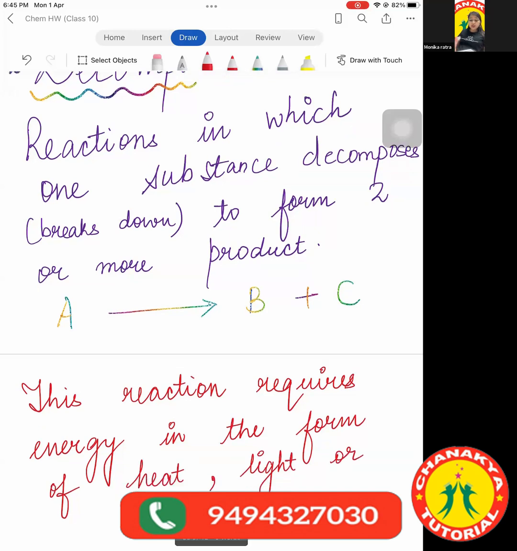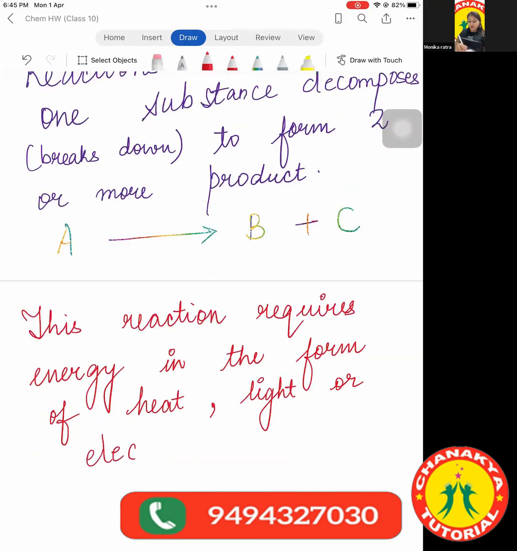So this reaction will occur only if either of these three is present, or the energy is supplied in one form or another. Only then a substance will break down to give two or more products. Is it clear to everyone?